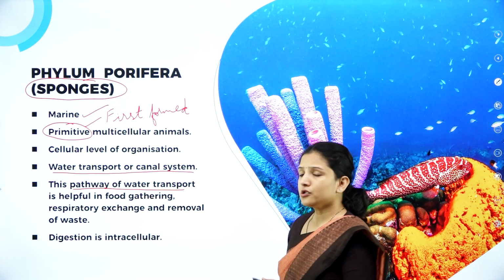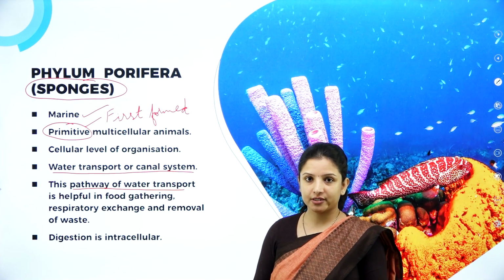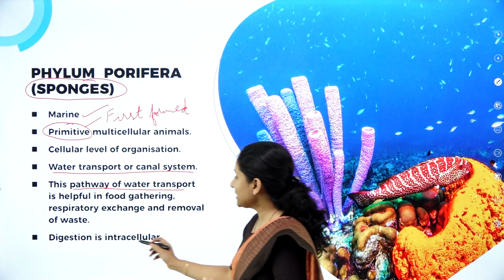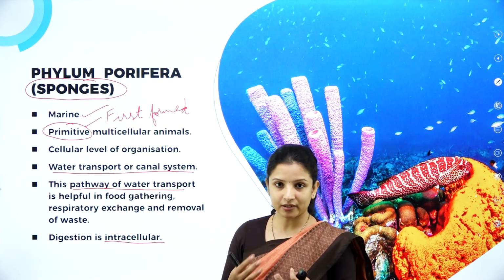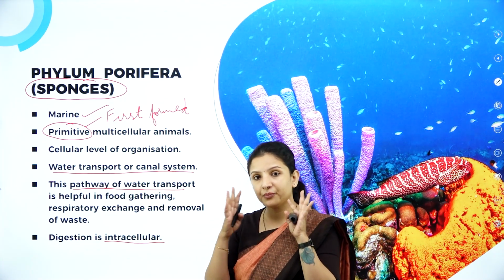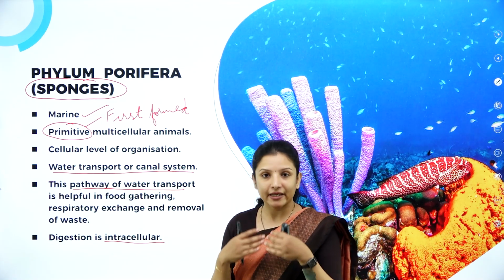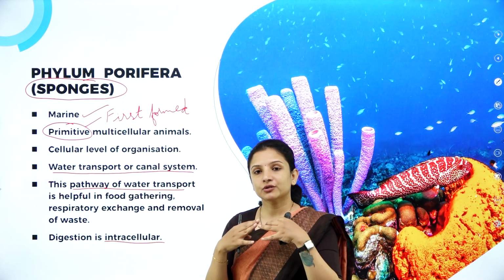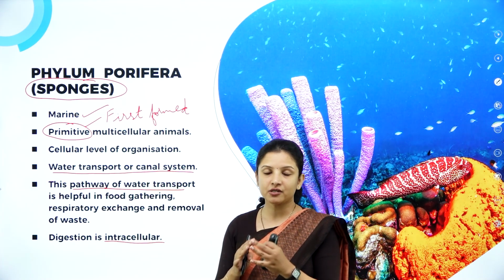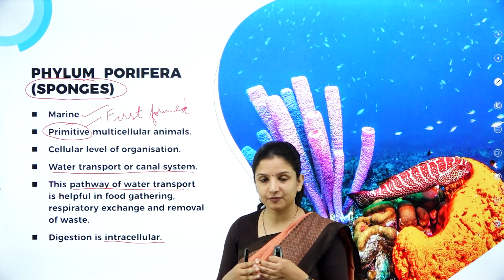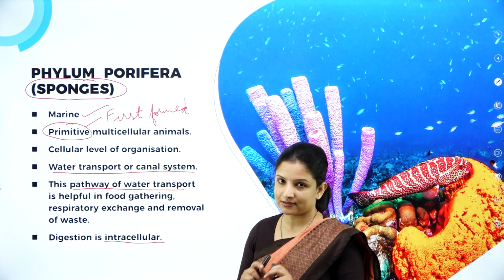And talking about the digestion in sponges, it is nothing but intracellular. So meaning inside the cell itself the digestion will take place. So they don't have a particular digestive system like how we have, right? Because they're just made up of cells, they have cellular level of organization. So whatever digestion of food takes place, it takes place inside the cells itself.